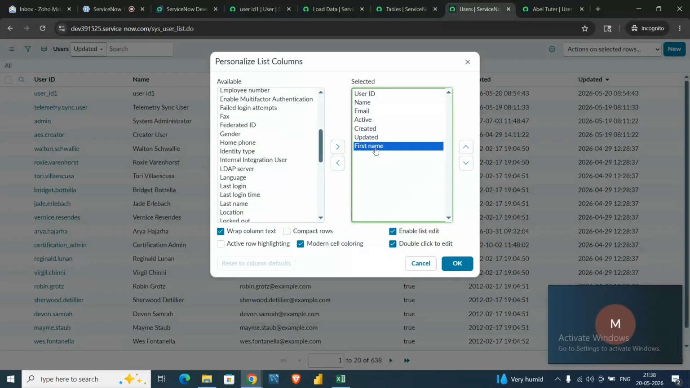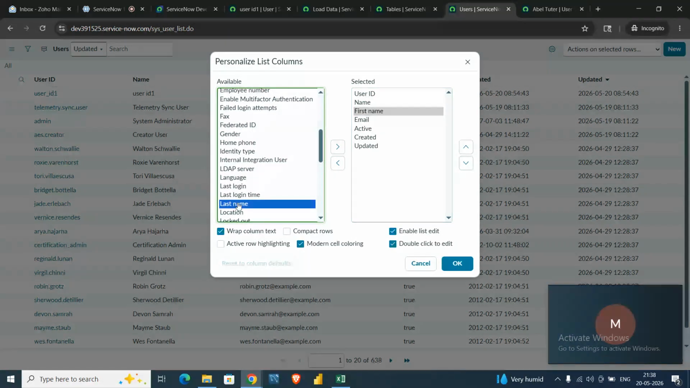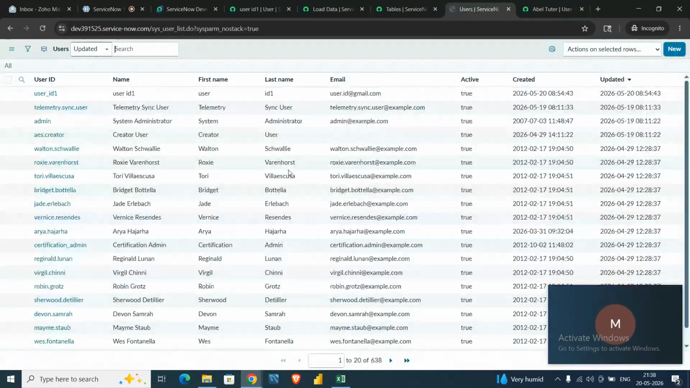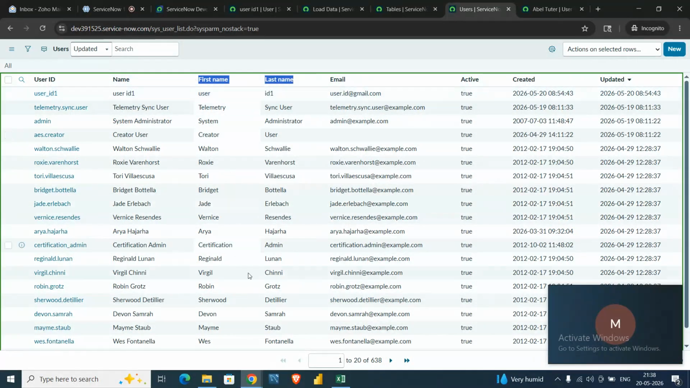If you want to populate the first name beside the name, you can click move up, it will move the first name beside the name. Similarly, let's go for the last name, and there is another option to move the last name to the selected option. You can double click on the last name, it will automatically move to the selected option. And similarly, we can move it up a bit so that name, first name, and last name will come up together. And let's hit OK. So now you can see username, name, first name, and last name. First name, last name has just come up into the picture.